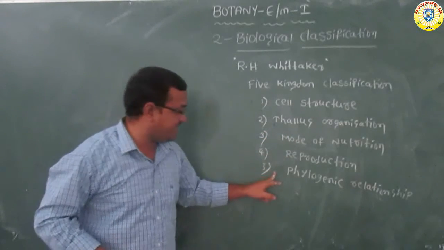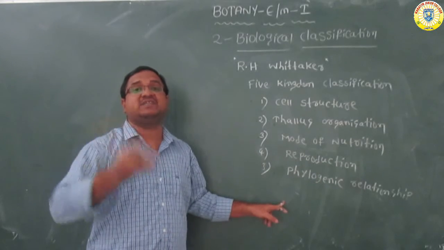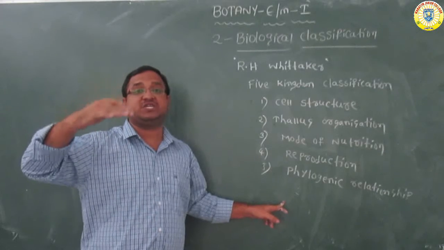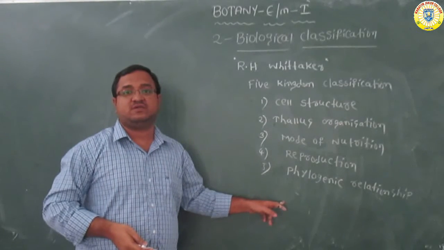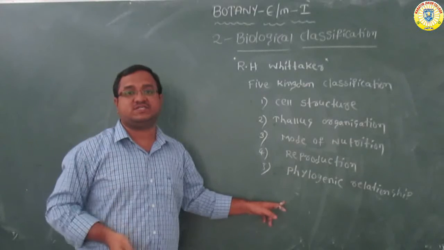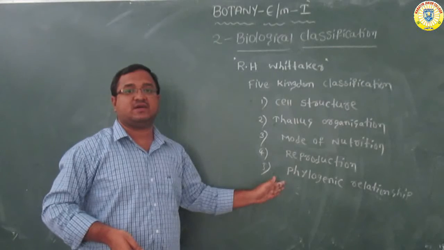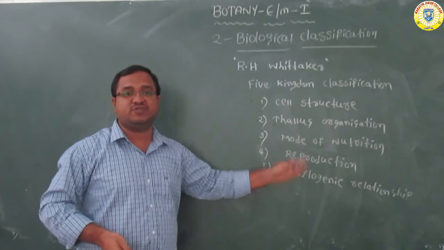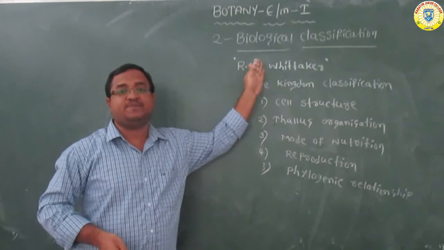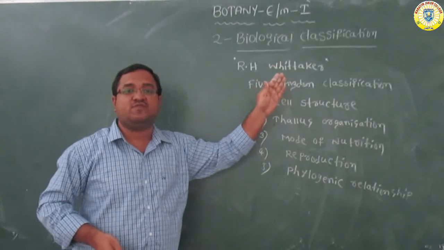Next, phylogenetic relationship means evolutionary history of organism, how the organisms have changed. Evolution means the process of changes. So these are the 5 aspects taken while classifying the organisms according to the scientist R.H. Whittaker. According to him, all living things are categorized into 5 kingdoms.